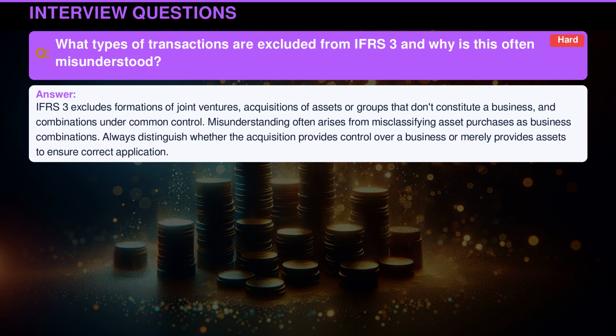International Financial Reporting Standards 3 excludes formations of joint ventures, acquisitions of assets or groups that don't constitute a business, and combinations under common control. Misunderstanding often arises from misclassifying asset purchases as business combinations. Always distinguish whether the acquisition provides control over a business or merely provides assets to ensure correct application.